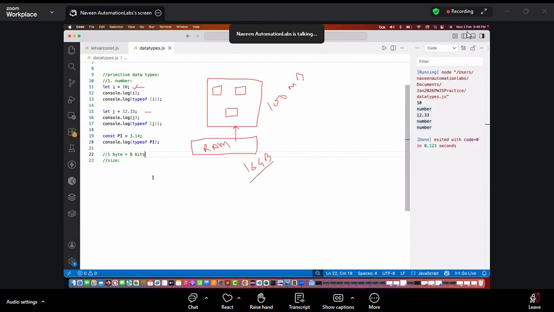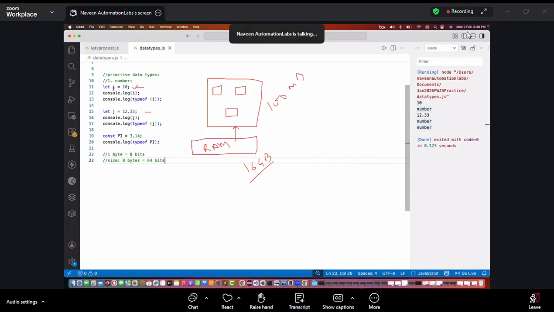So if I ask, for numbers, what is the size? How many bytes will it take? It will take 8 bytes, guys. And 8 bytes is equal to how many bits? 64 bits, because 1 byte is equal to 8 bits. So 8 bytes is equal to 64 bits.